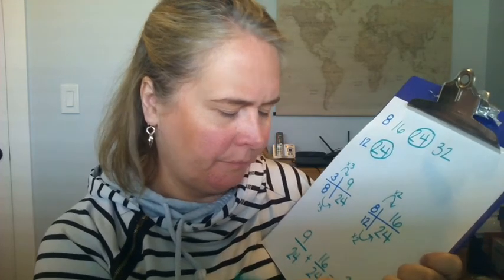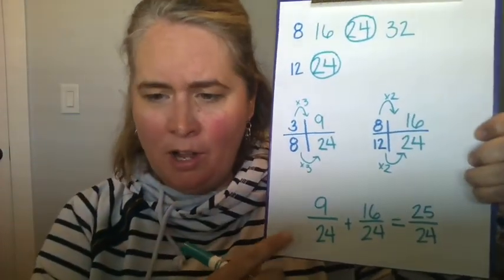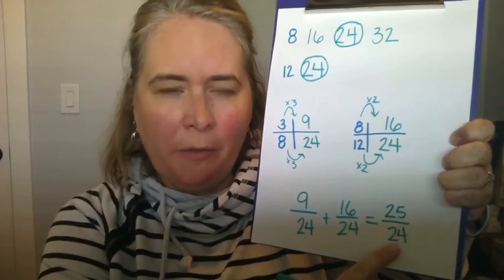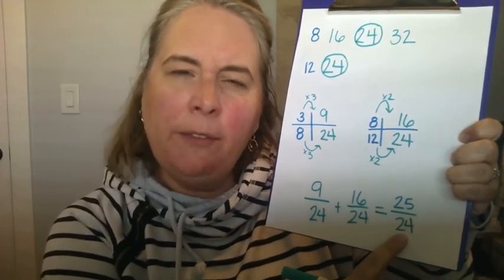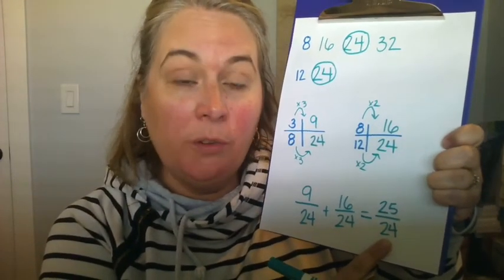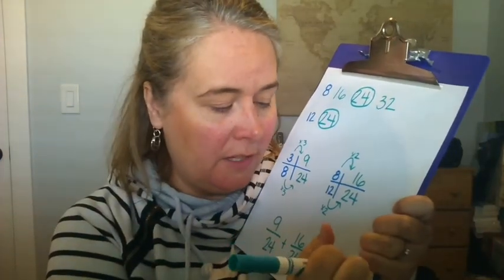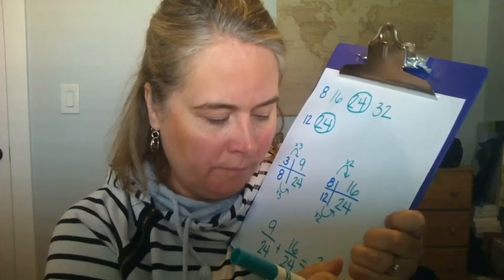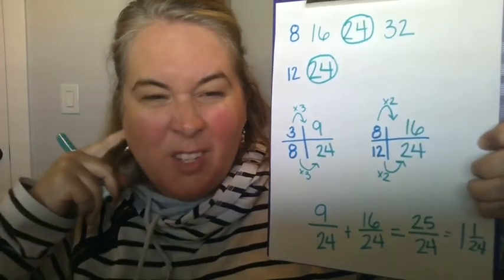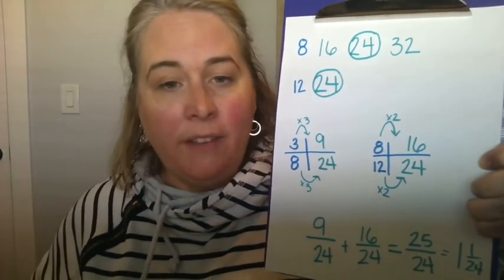24ths. And when I think about 25/24, I know that 24/24 is equal to 1, and then there's just 1/24 left. So my number is very close to 1.